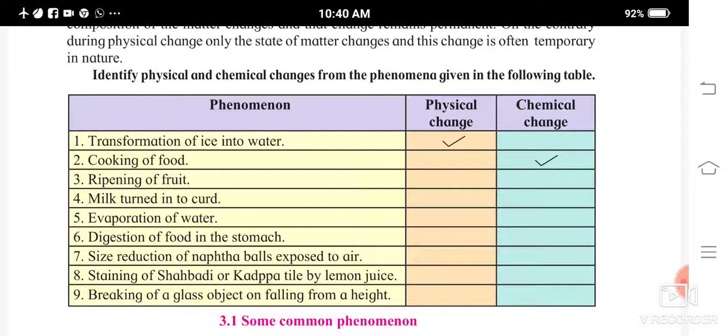Now see, ripening of fruit. You are going to think about whether ripening of fruit is a physical change or a chemical change. Milk turned into curd, evaporation of water, digestion of food in the stomach, size reduction of naphthalene balls exposed to air, staining of Shahabad or Kadappa tile by lemon juice, breaking of a glass object on falling from a height.